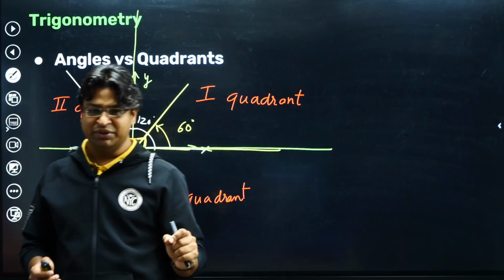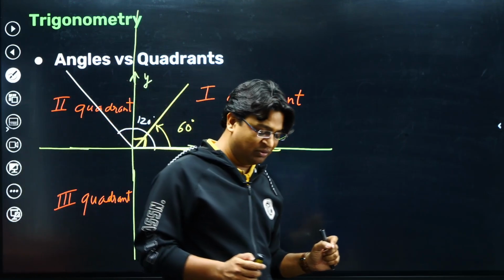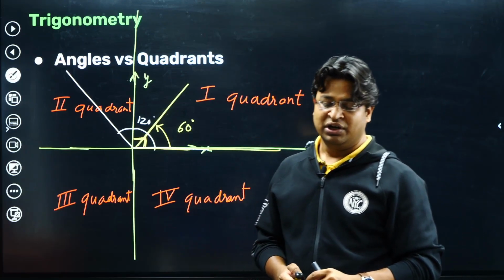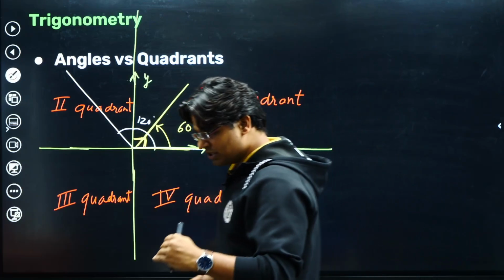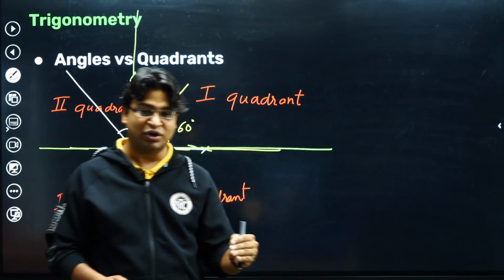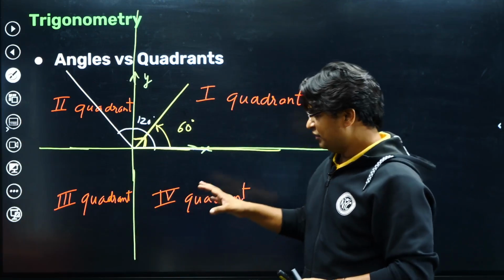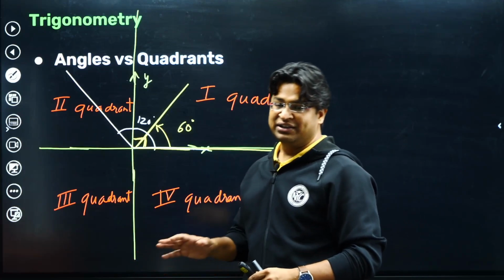Now, if you have been able to follow me until now, can you tell me, to get to the third quadrant, what is the angle that we need to cross? What is the value of the angle that we need to cross? Can you tell me, guys? If you are suggesting 180 degrees, then you are right.